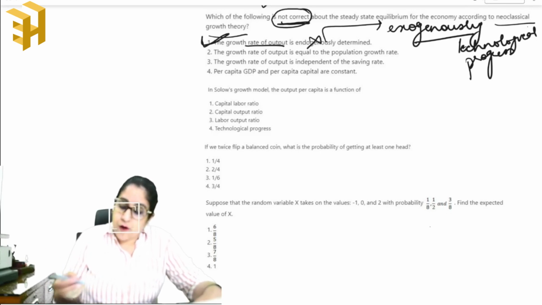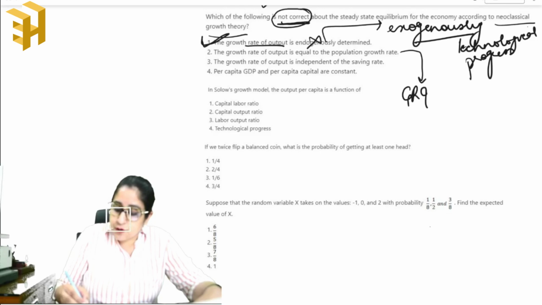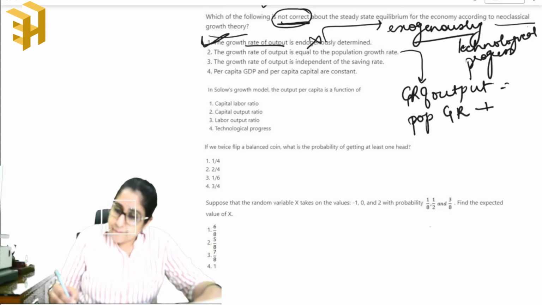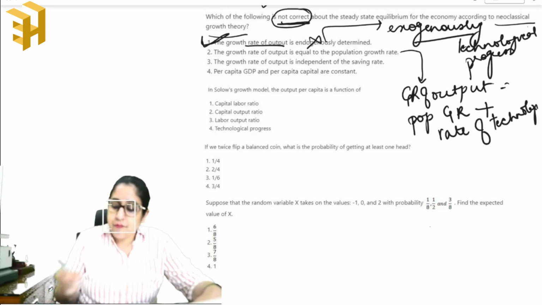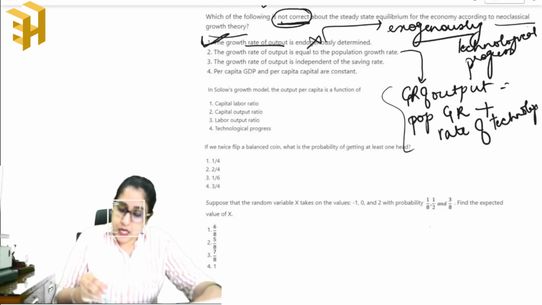The growth rate of output is equal to the population growth rate. In general, according to the neoclassical theories, the growth rate of output is a sum of the rate of population growth plus the rate of technological progress. So this is the right statement as well. This is also true.